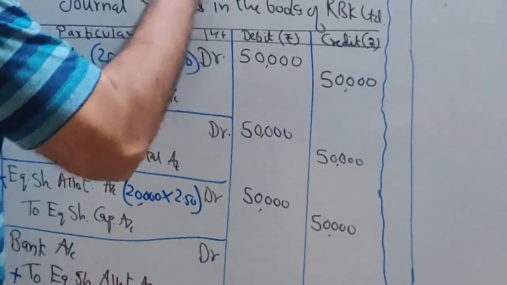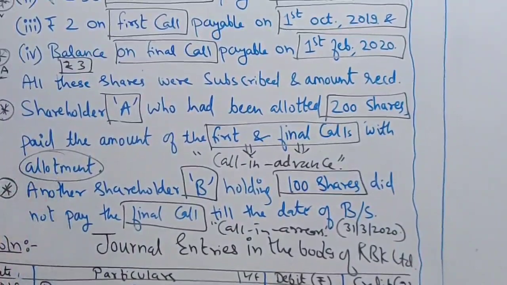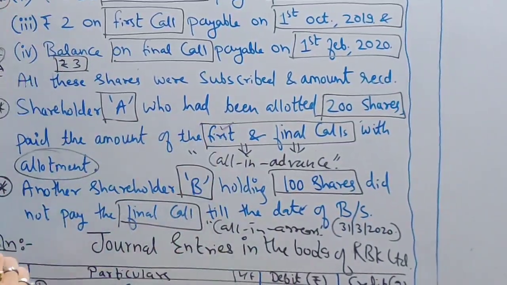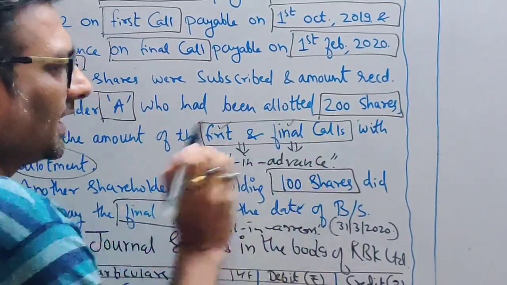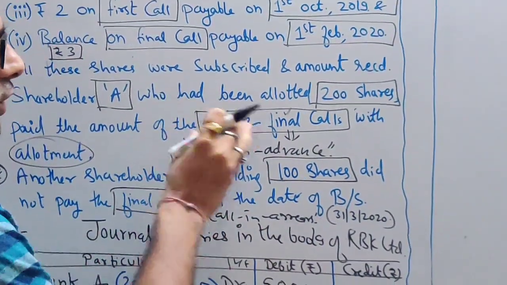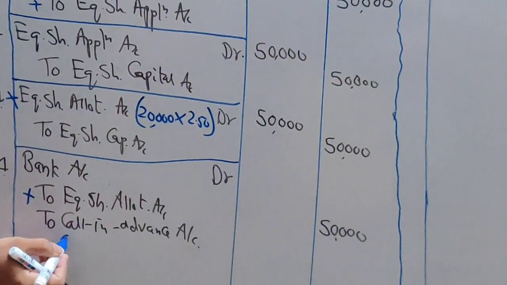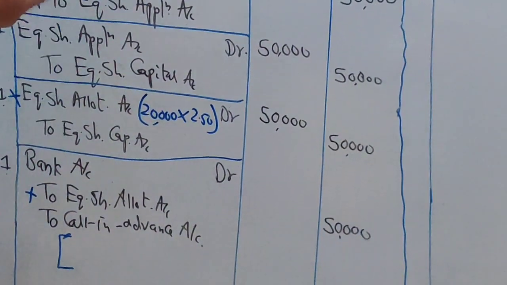Now let's do the calculation. How much advance money did Mr. A give to the company at the time of allotment? First call ka money he gave in advance. Final call ka money he gave in advance. So for your understanding, students, I am going to write a working note here in bracket.